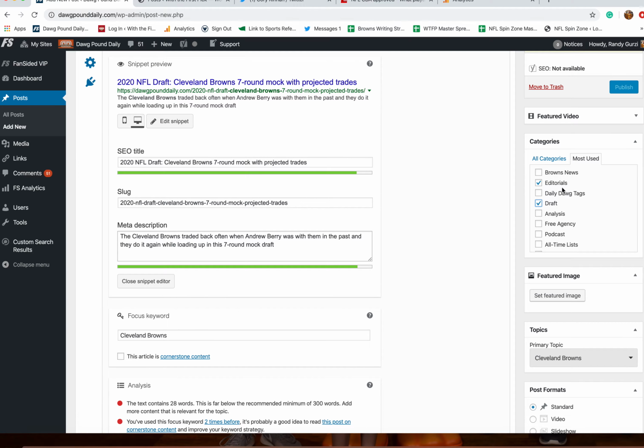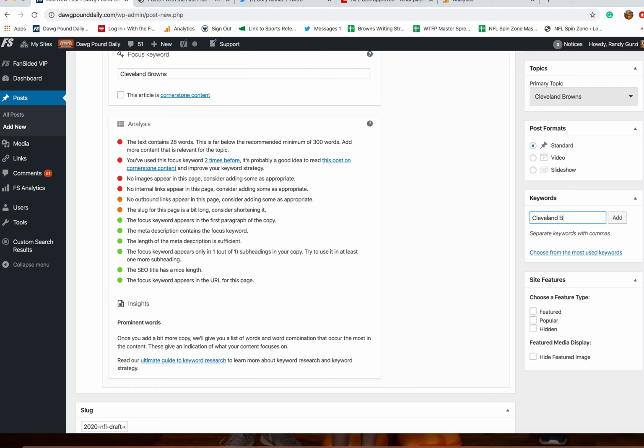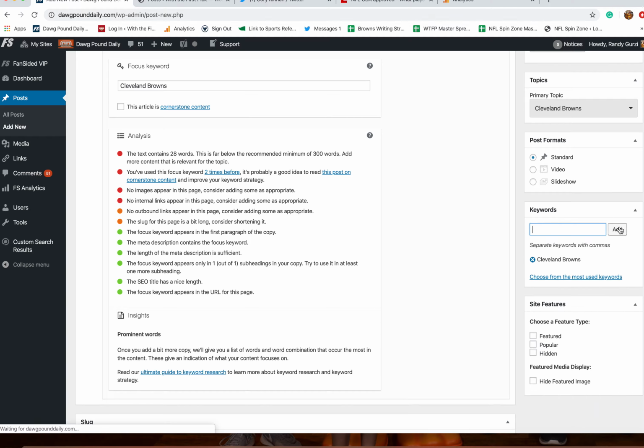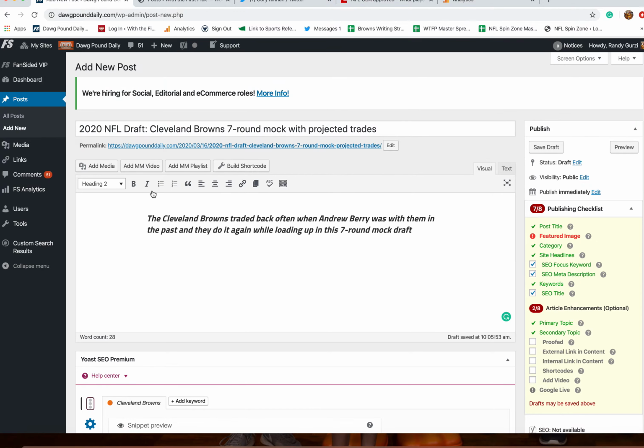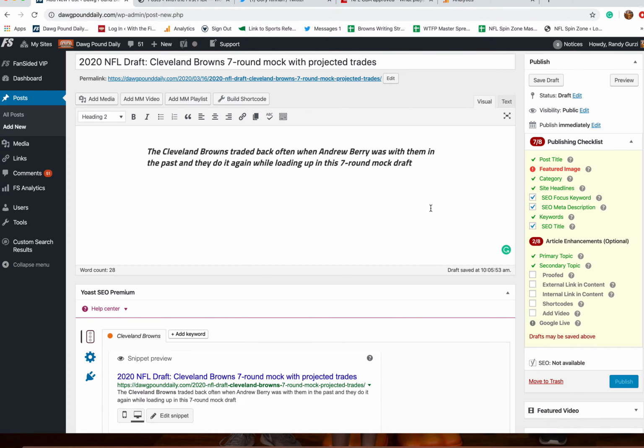Keywords, we already did our focus keyword, but there's also the keywords over here. And these keywords, again, always Cleveland Browns. Never Browns, never Cleveland, just straight Cleveland Browns. And never put a player from a different team, never put a different team. If you guys do that, we end up having to just go in and take it out. That's one thing FanSided tells us do not do. Stick to the Cleveland Browns. In this case, we can put Andrew Berry. He's the one making the draft picks, but we'll limit it to that. I don't believe this is on your guys' screen, but that's something Dan and I will do. All right, so if this was a 1-page article, let's say all I'm doing is writing the first page.